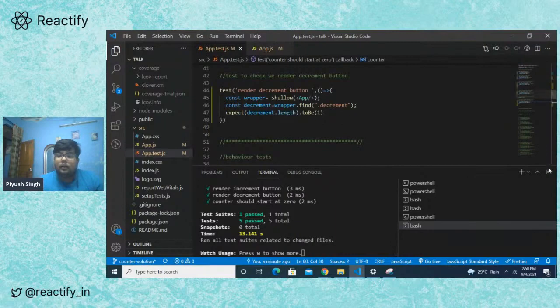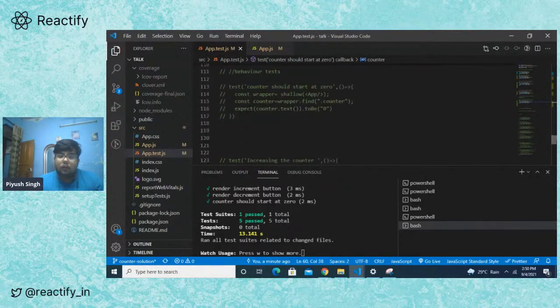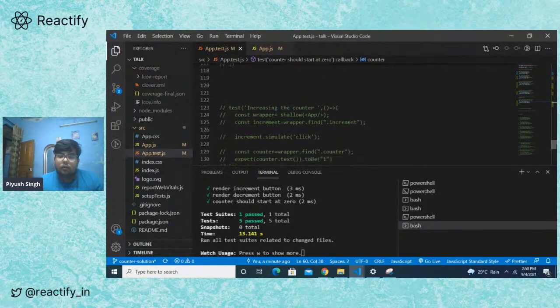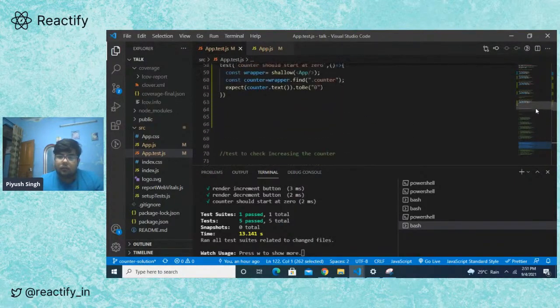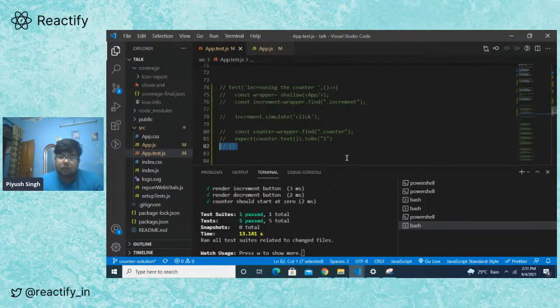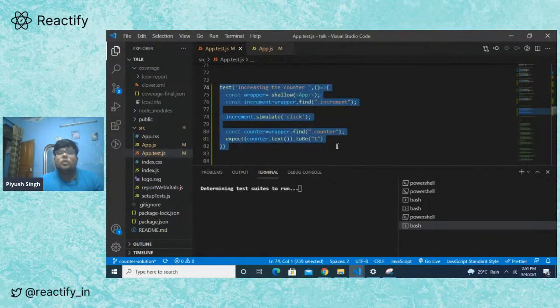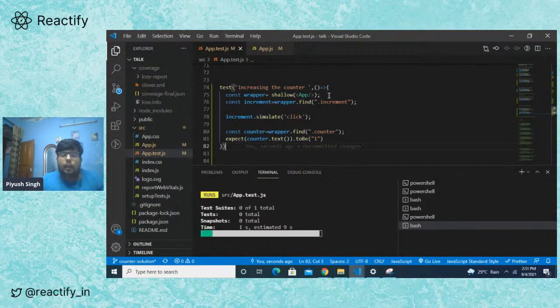Now let's write the behavior to increment the counter as of now, right? So let's do this. What's happening in this test is we take the shallow copy of app.